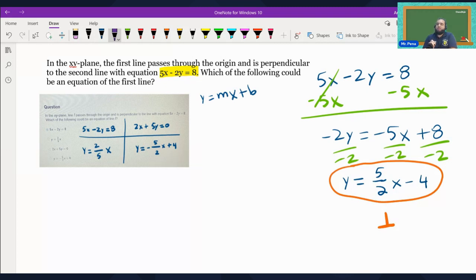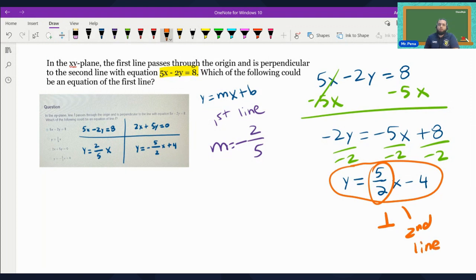The slope of the given line is 5 over 2, so the negative reciprocal would be the slope of the other line. So reciprocal and negative. That will be the slope of the line that we are looking for, negative 2 over 5. This is the slope of the first line, and the 5 over 2 is the slope of the second line.